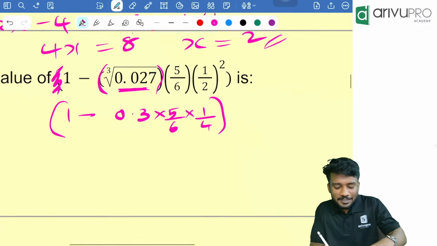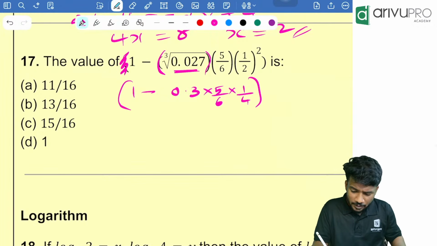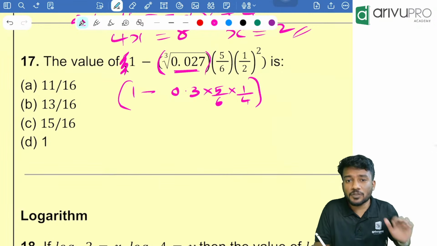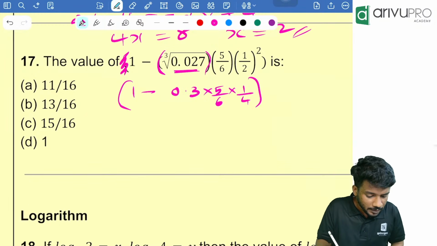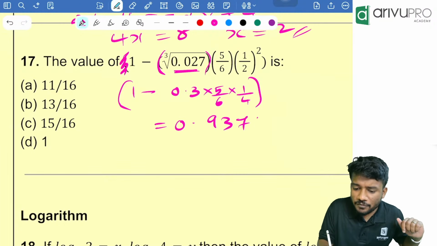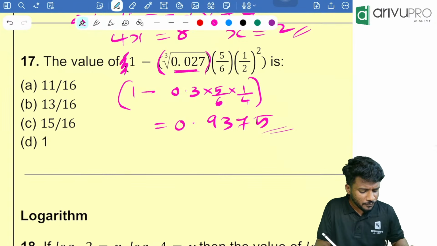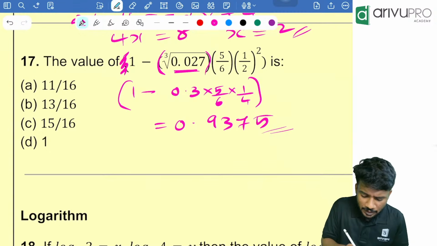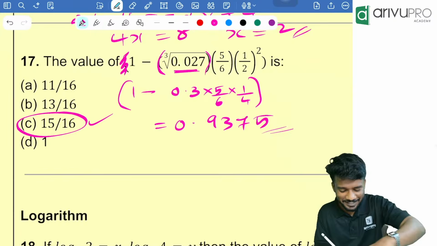Now take your calculator, people. Please use it and solve it for me. 0.3 into 5, then divide by 6, divide by 4. Then change the sign, click plus or minus, then plus 1. How much is it? You are getting 0.9375. Hi Srivalli. Yes. Then from this, which option is the answer? 15 divided by 16 is the same as 0.9375. Option C is your answer. Just use the calculator. Yes, Vaishnavi, right answer.